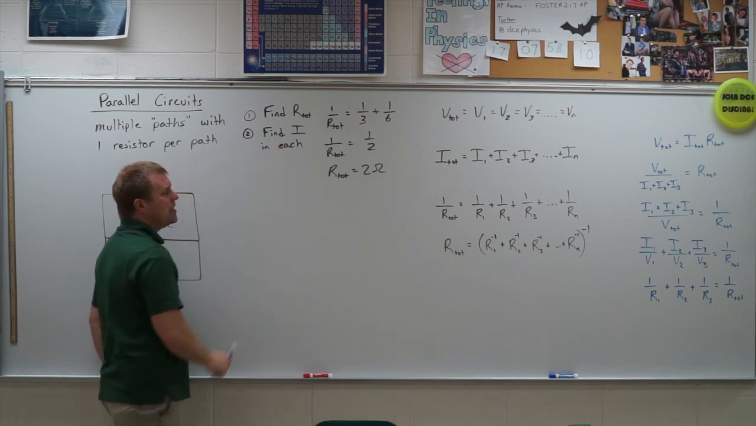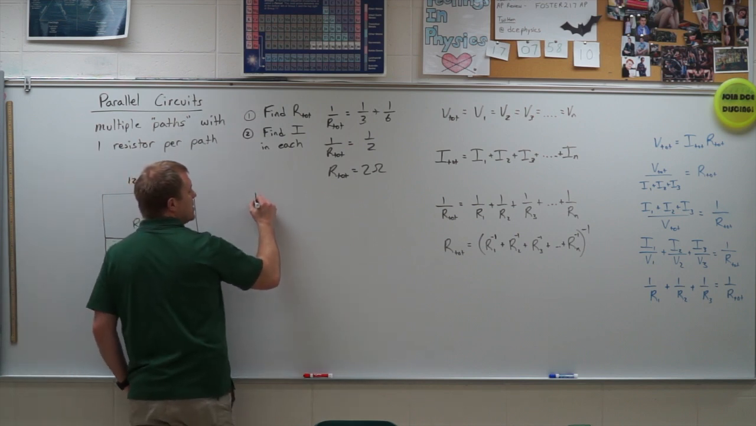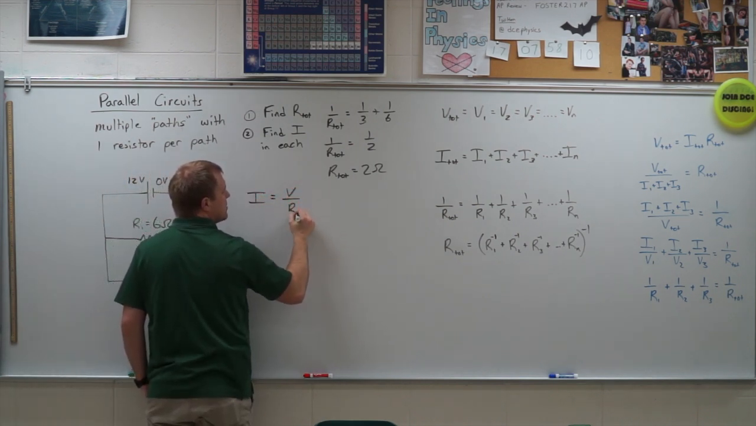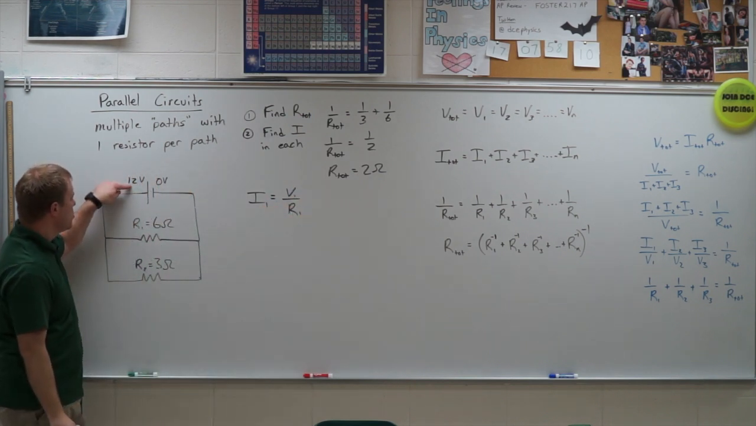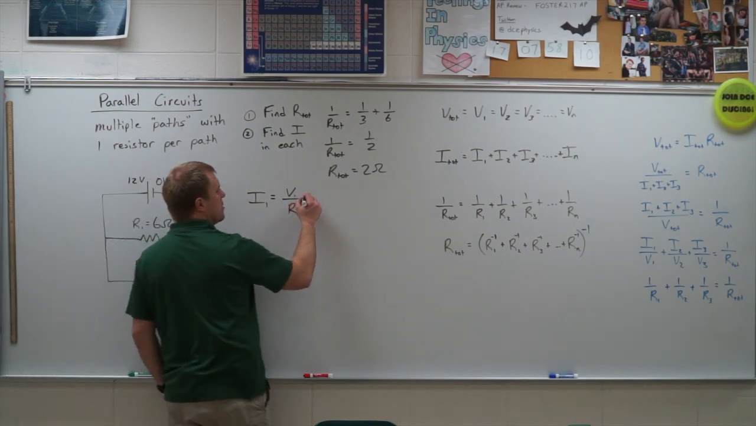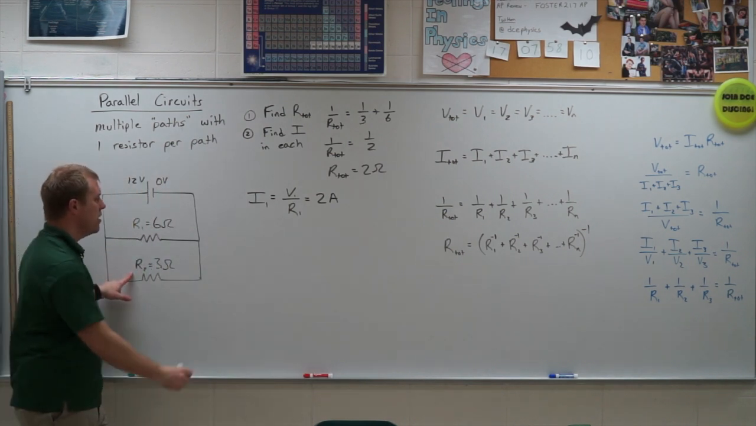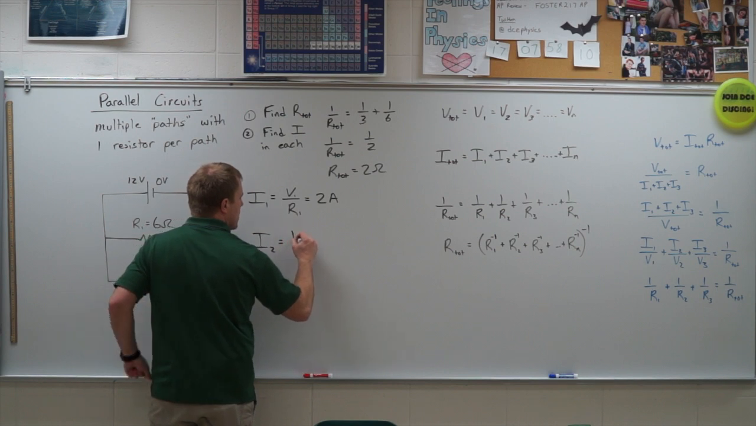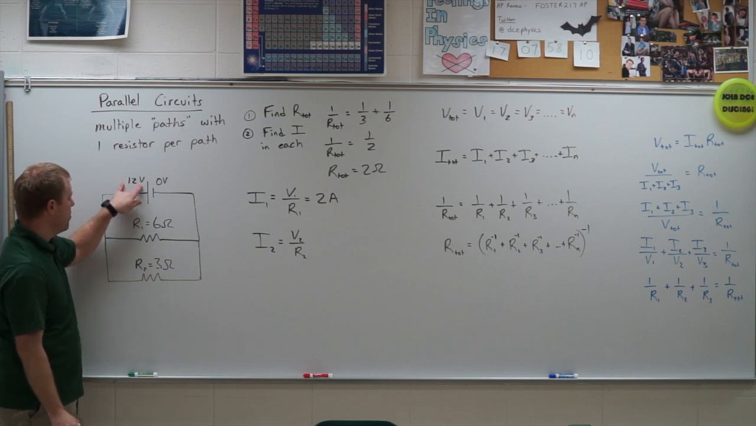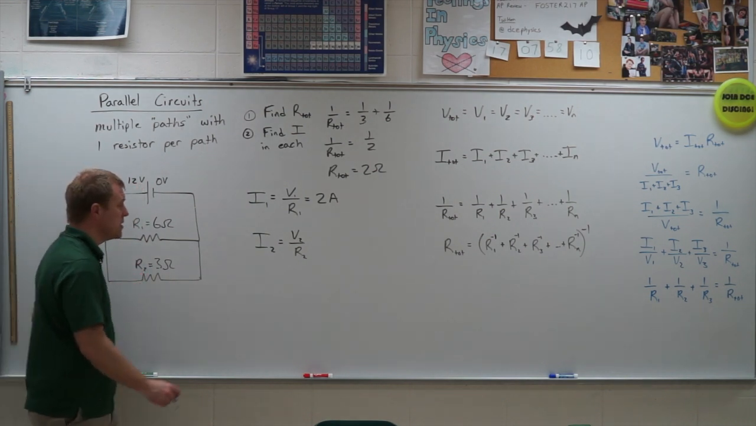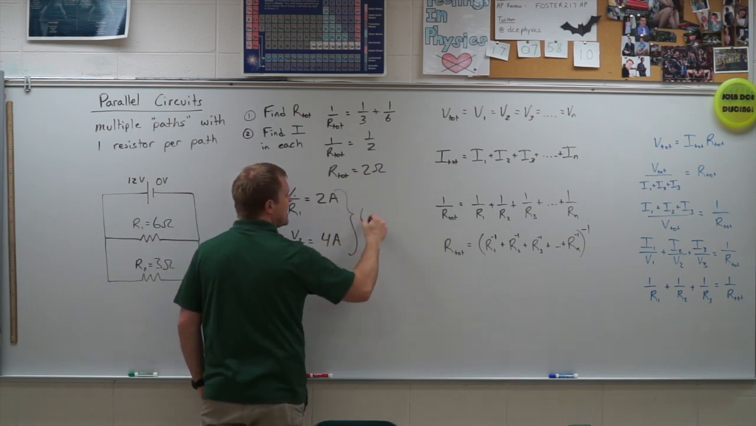All right. Next, I want to find the current in each one. The voltage for each one is going to be the same, so the current is going to be equal to voltage divided by resistance. So the current in one is going to be V1 divided by R1. 12 divided by 6, so the current in one is going to be 2 amps. And the current in resistor 2 is V2 divided by R2. So I have 12 volts divided by 3 ohms, which gives me 4 amps. And you see that the total here is 6 amps.